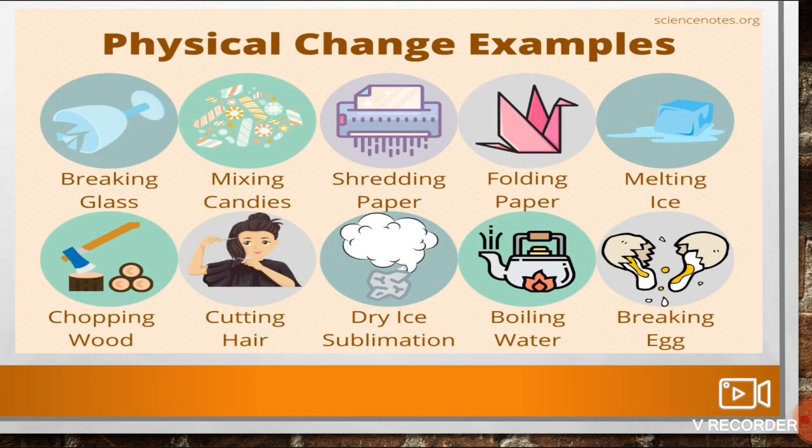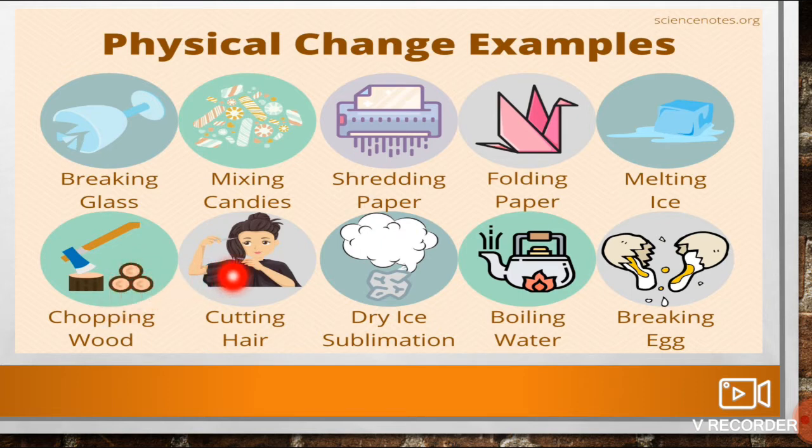Let's try to understand with certain examples. Suppose glass is breaking. There is no change in the property of the glass, only the shape of the glass is changing. It is breaking into various pieces. So here you can say this is a physical change. Suppose you are cutting or chopping wood, it is converting into many pieces, that is a physical change.